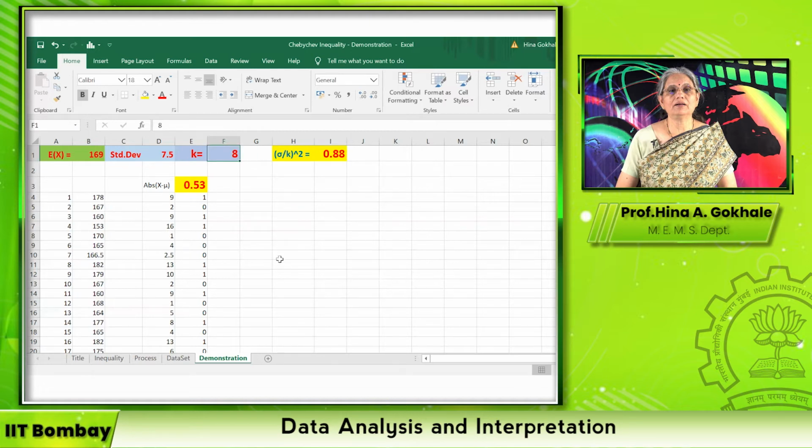If you make it 7, it becomes absurd, you see, because this is 1 and any probability is always less than 1. So there is no point talking about the value being larger than the standard deviation. So here we have to consider a larger value. For example, if I consider 15, we'll see that this gives a bound of 25% and it actually is 6% in this data.